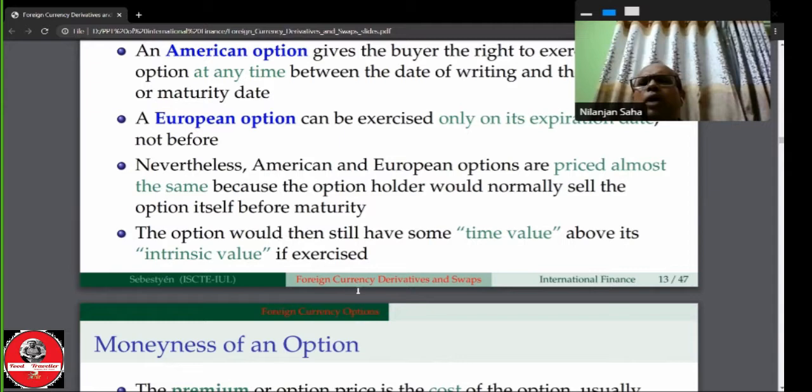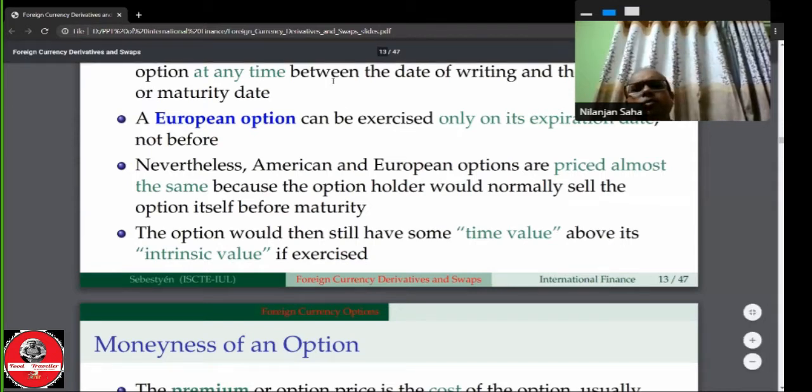How will the price of the option be determined? The option price has two elements. One is the time value, another is the intrinsic value. Intrinsic value is the profit that an option holder, the speculator, may earn. That is the difference between the strike price and the spot price. This is the intrinsic value.